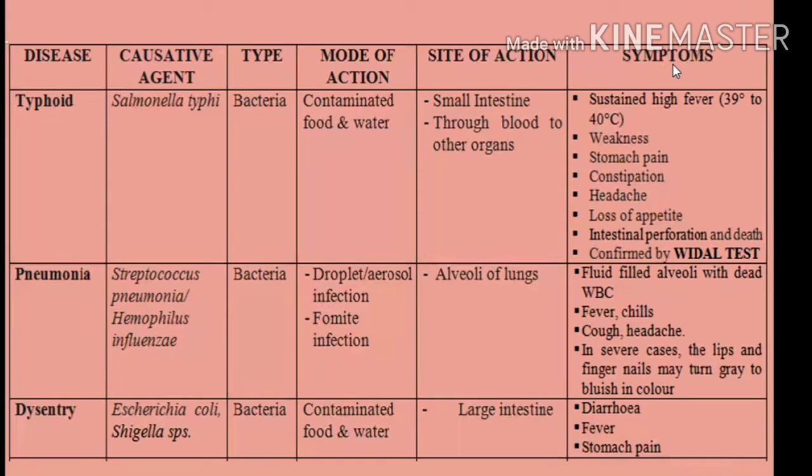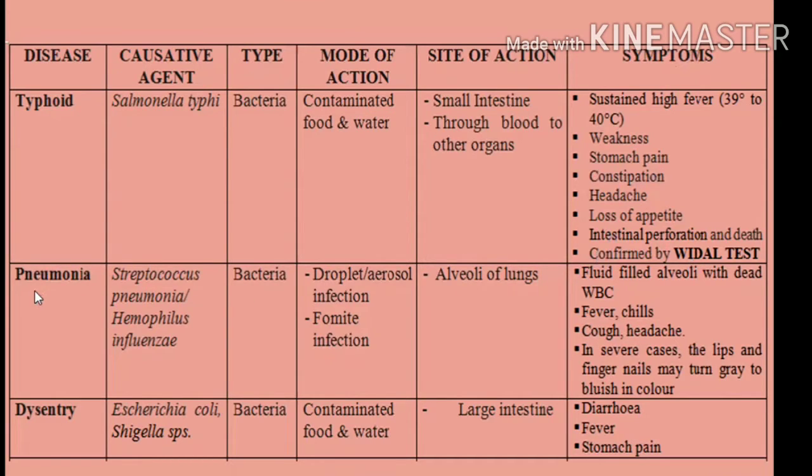Symptoms: sustained high fever, that is 39 to 40 degrees centigrade, weakness, stomach pain, constipation, headache, loss of appetite. These are the symptoms. And intestinal perforations which can lead to death is an important symptom of typhoid. And typhoid can be confirmed by an antigen antibody interaction test. So that is about typhoid.